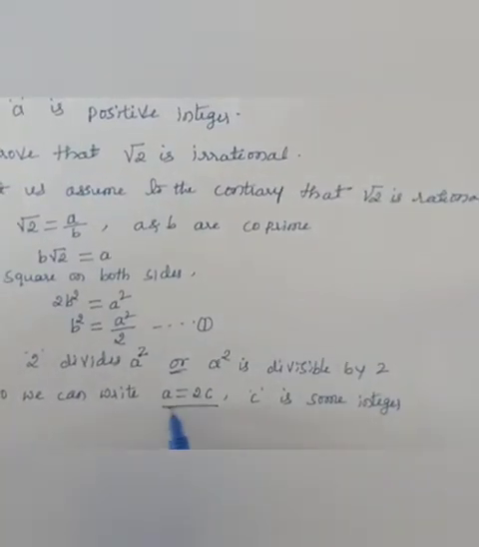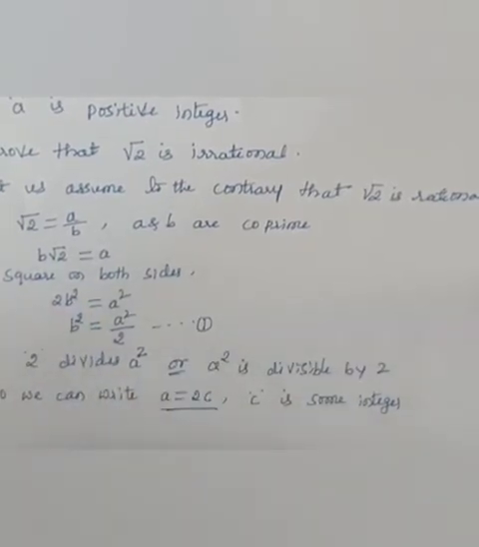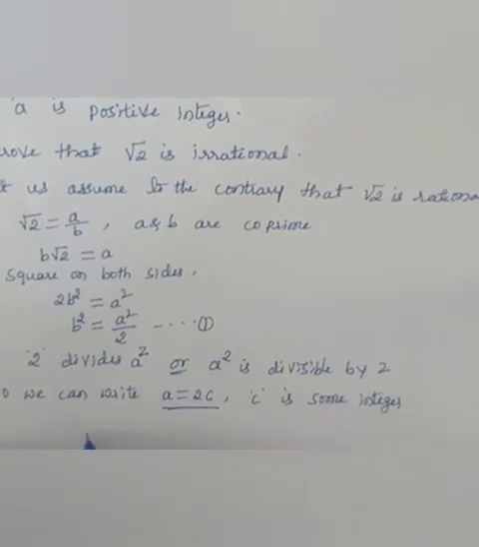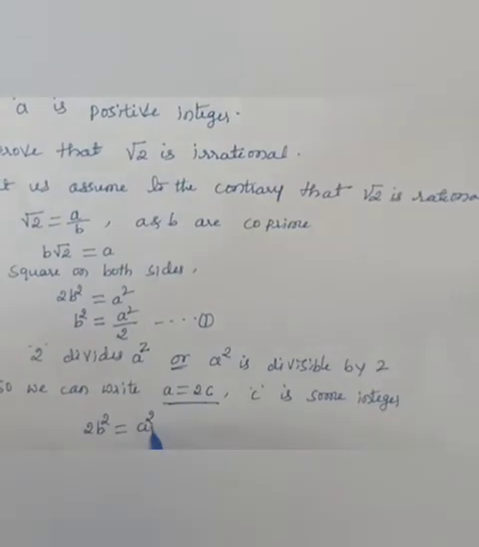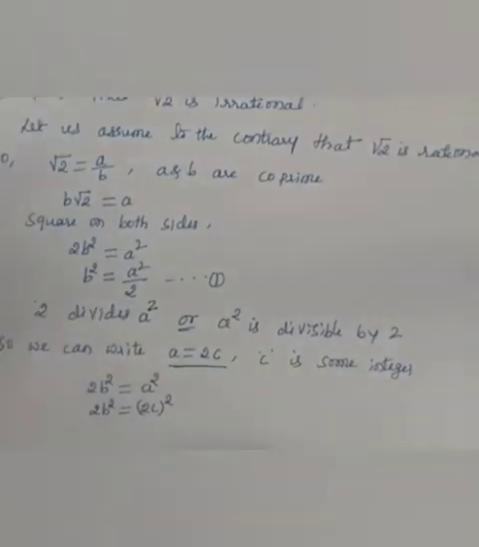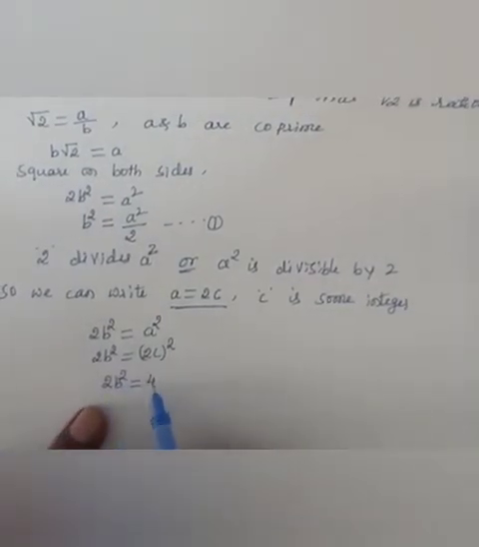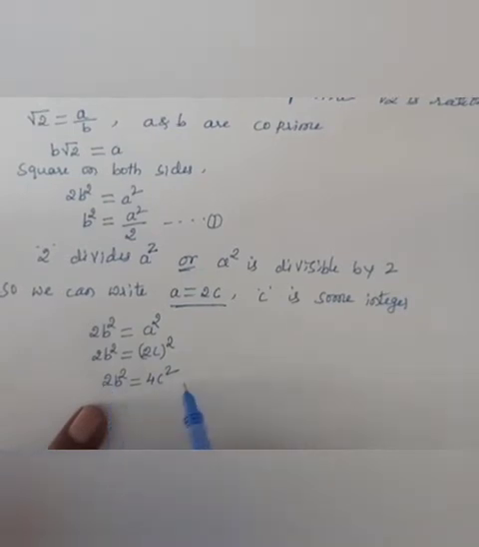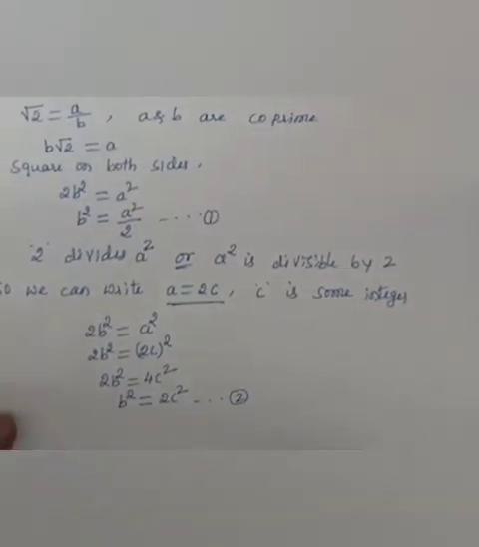Substitute a is equal to 2c in equation number 1. In equation number 1, the equation is 2b square is equal to a square. In place of this a square, you have to substitute 2c. 2b square is equal to 2c whole square. It gives us 2b square is equal to 4c square. Transpose this 2 to the RHS. This gives us b square is equal to 2c square. Say this is equation number 2.